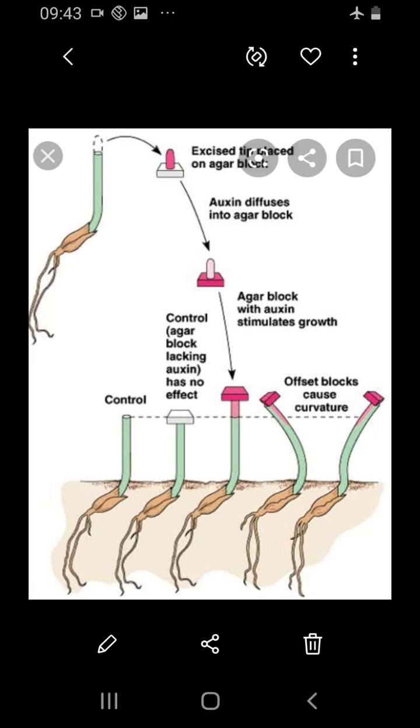So what are the types? Later this was proved by many experiments, and they also found what chemical is present in that plant tip. So, types of auxin. The growth development done by auxin has been identified, and it is also artificially synthesized. Naturally auxin is present in plants, and synthetically they are producing auxin also. So there are two types of auxin on the basis of nature. One is called the natural auxin and the next one is called the synthetic auxin.